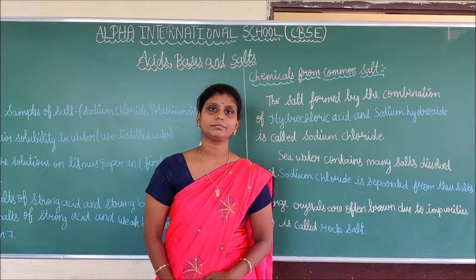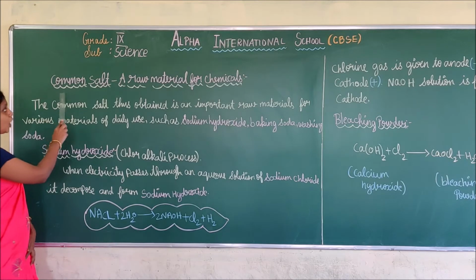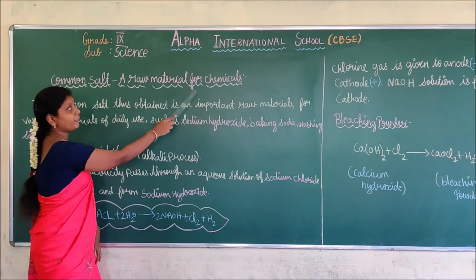Okay, students. Next, we are going to see common salt, a raw material for chemicals.